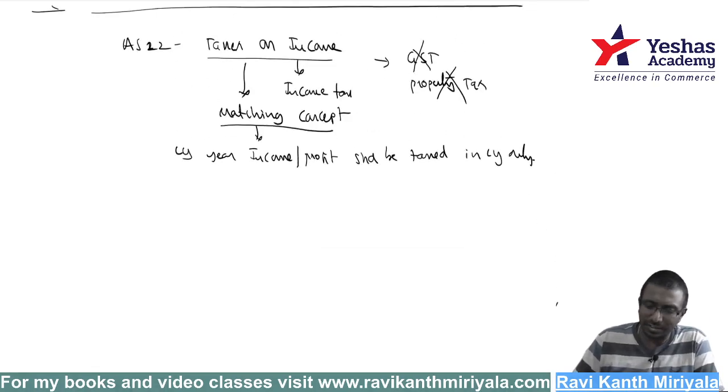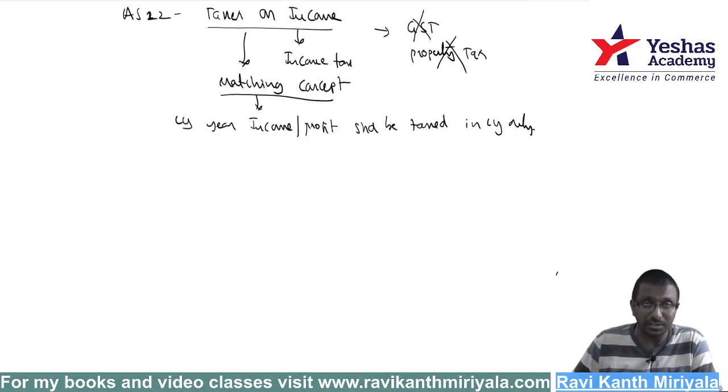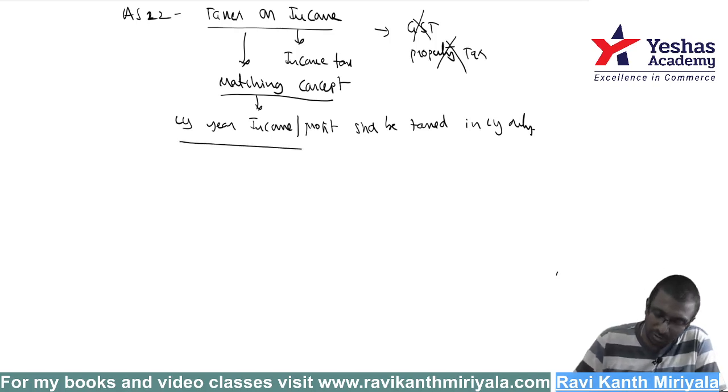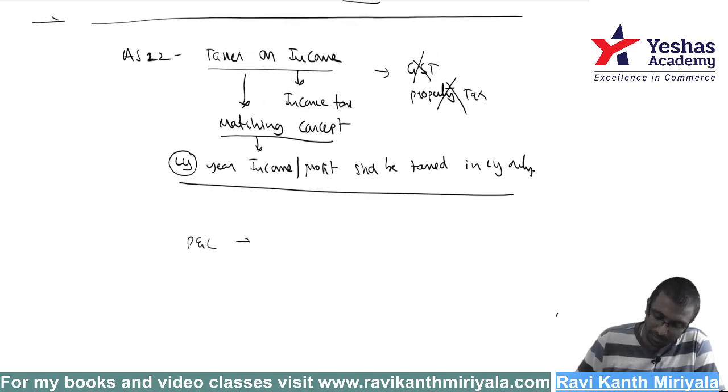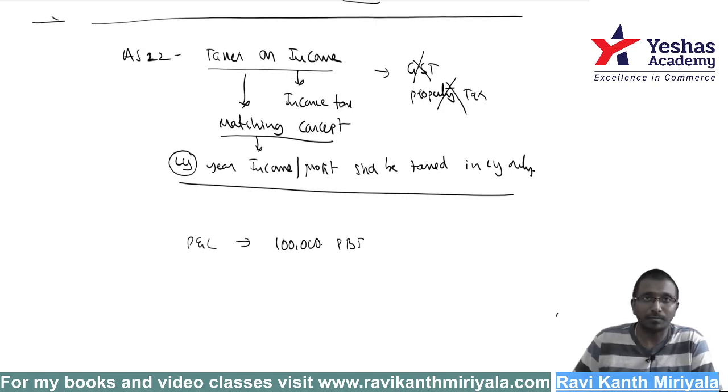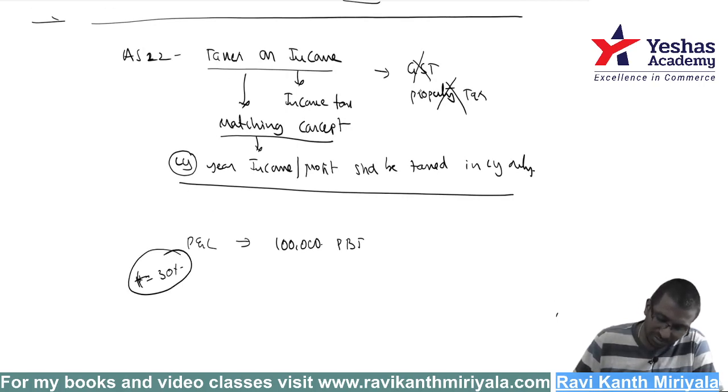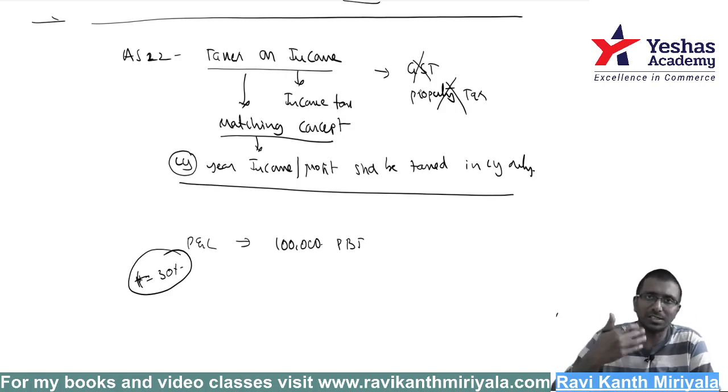Why is it not taxed in the current year in general? That is because of the Income Tax Act rules and regulations. Before we get into the subject, for example, as per the profit and loss, let us say 1 lakh rupees is my profit before tax. Let us say the tax rate is 30%, assuming this 30% includes your surcharge, everything.